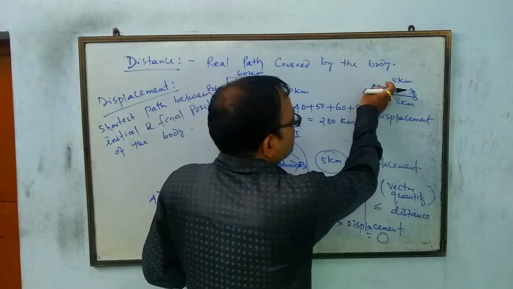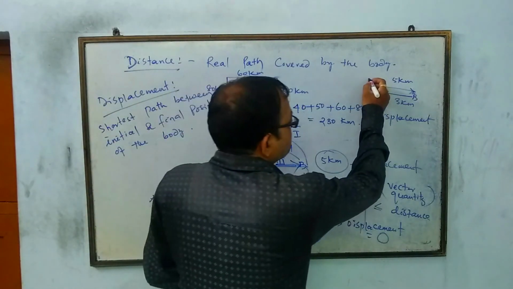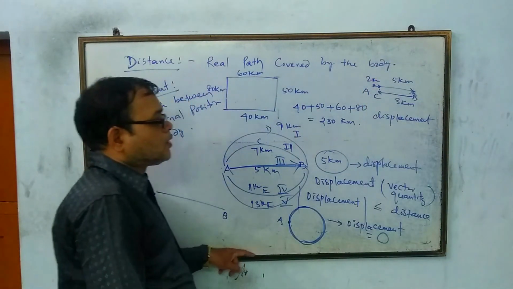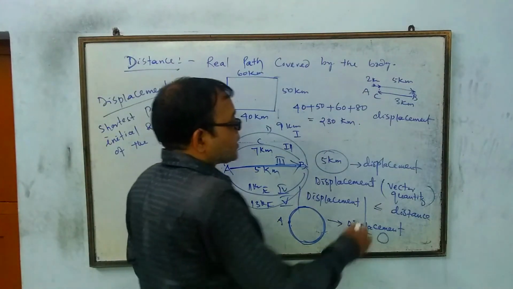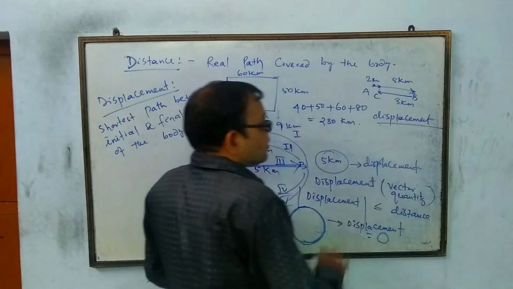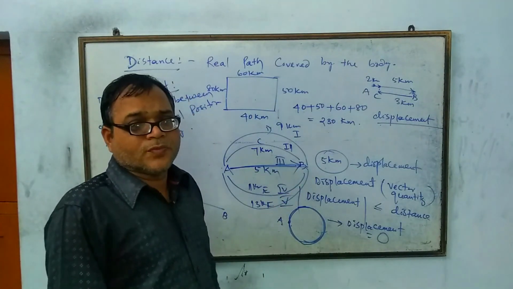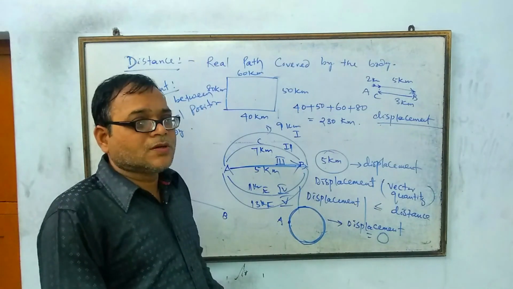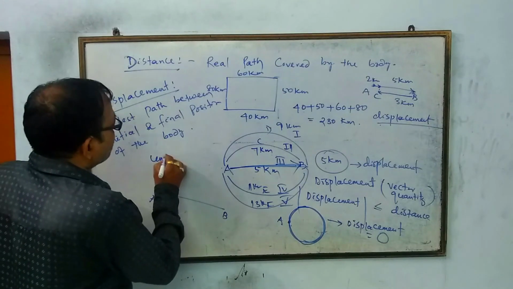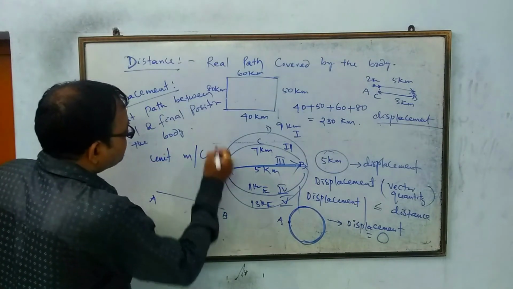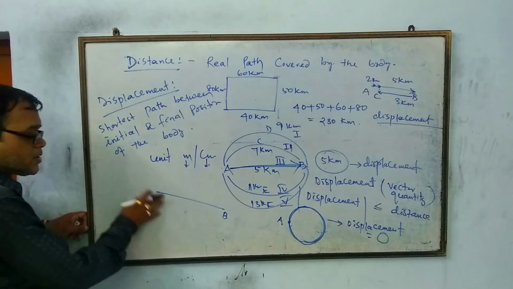This one is the displacement of the body. 5 minus 3, it is 2 kilometer only. Right? So displacement of the body is a vector quantity. That's why all the rules of vectors will be applicable for the displacement. The unit is meter or centimeter. Meter in SI system, cm in CGS system.